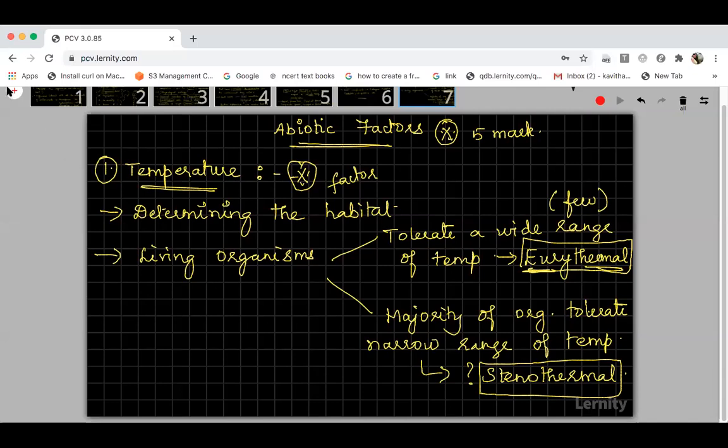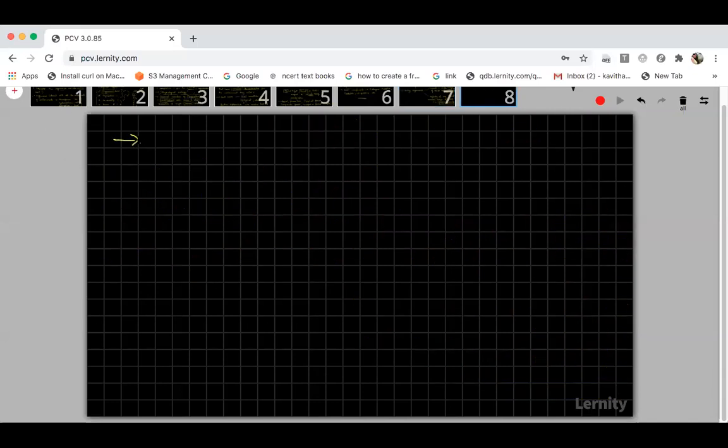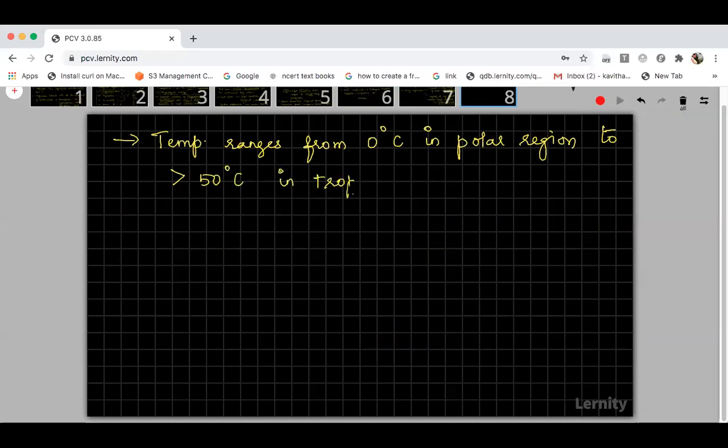Okay. Now, let me tell you the temperature range in the different habitats. The temperature ranges from 0 degrees Celsius in the polar region. If you go to the polar region, it will be 0 or less than that, in minus. Maximum it can go up to more than 50 degrees Celsius in the tropical region. In tropical regions, it may go up to 50 or more.